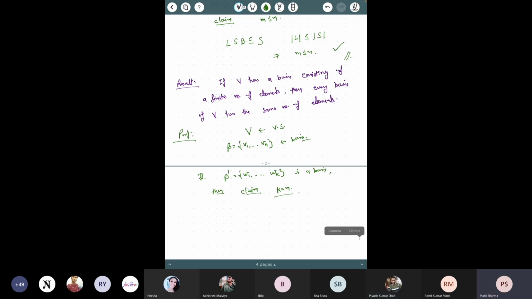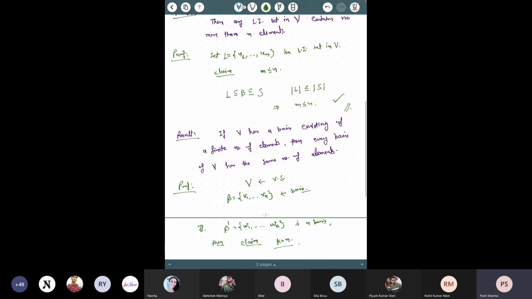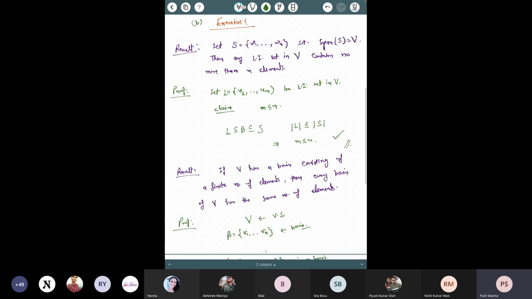See, what you have to do here: both are bases, so both are linearly independent sets. There are many ways to prove this. As you said, you can use the fact that a basis is a maximal linearly independent set. Or if you want to use the previous result, you can use just whatever we have proved here.